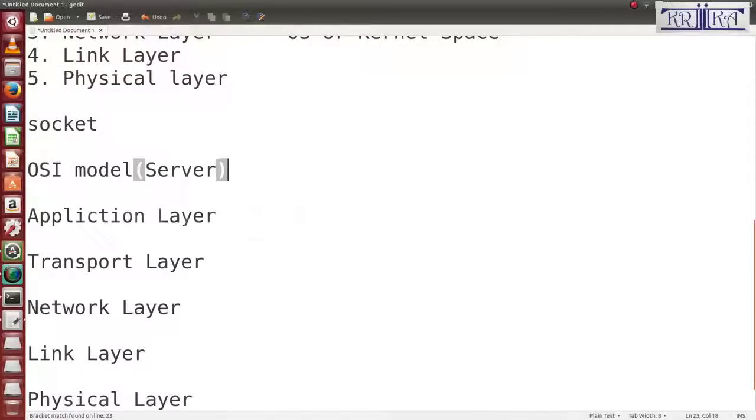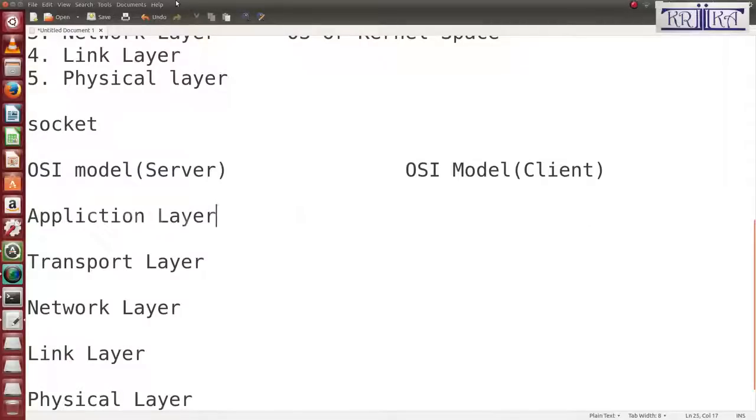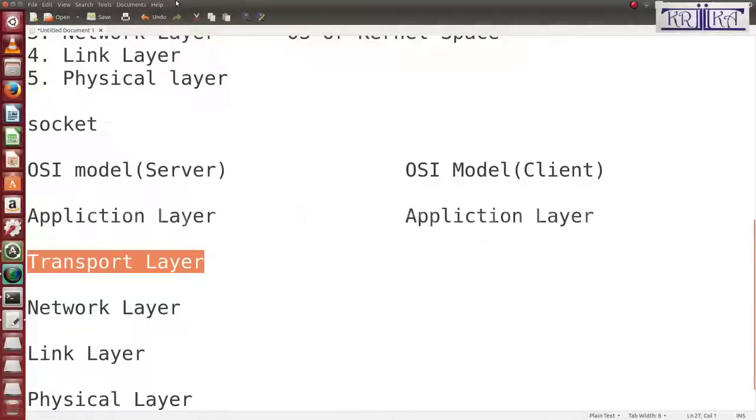Next, suppose this is the OSI model of the client. It is also the same here. I will copy it and paste it.